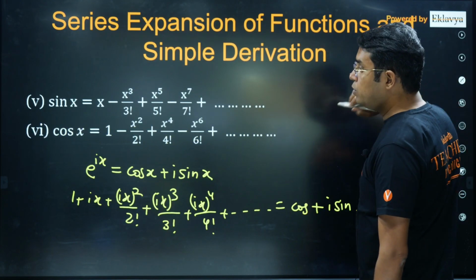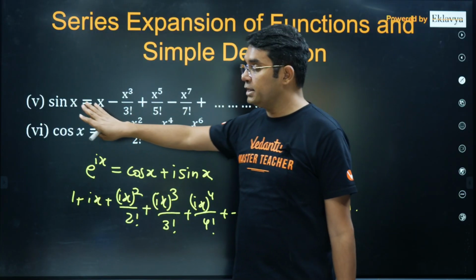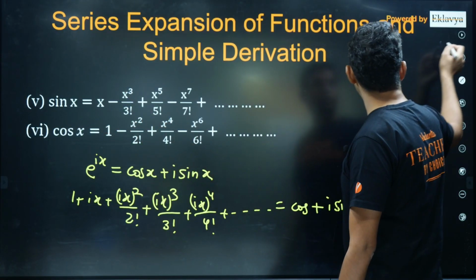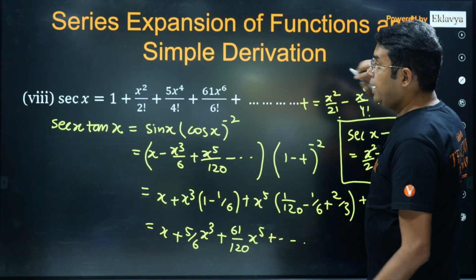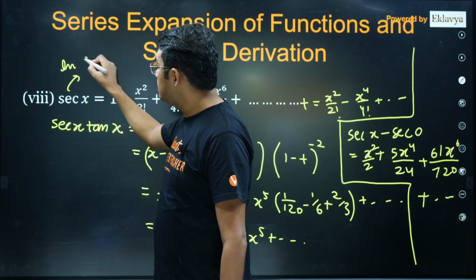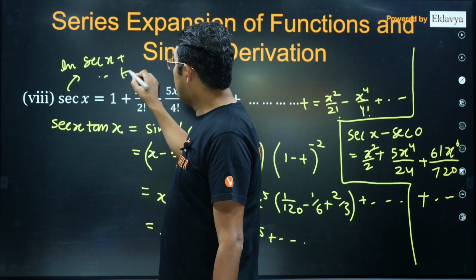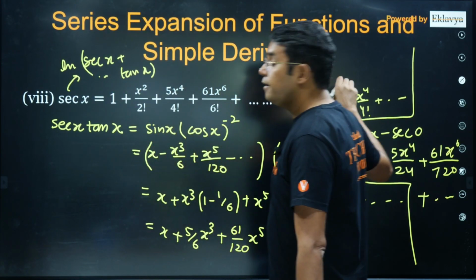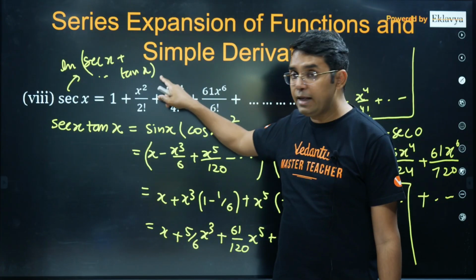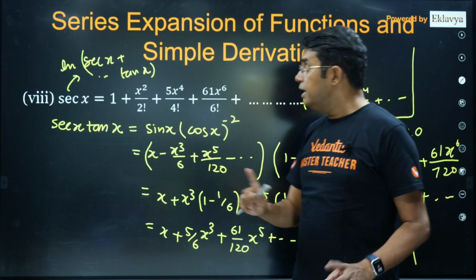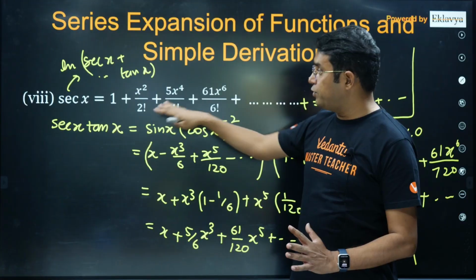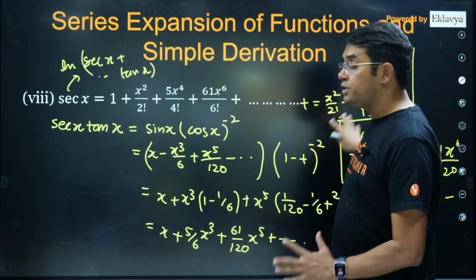So whenever you can do integration easily, do it. In fact, if you do the integration of sine and cos, you will not get much, because you will eventually get sine cos only, so there is no point using that thing here. But for tan x, and for secant x also, in fact, the integration of secant x is ln of secant x plus tan x, which can be expanded by doing the simple integration. Just take care of whether you are getting 0 at 0 or not. If it is not, then you have to take that constant to the other side also. So the concept of integration gives you these kinds of expansions very easily.